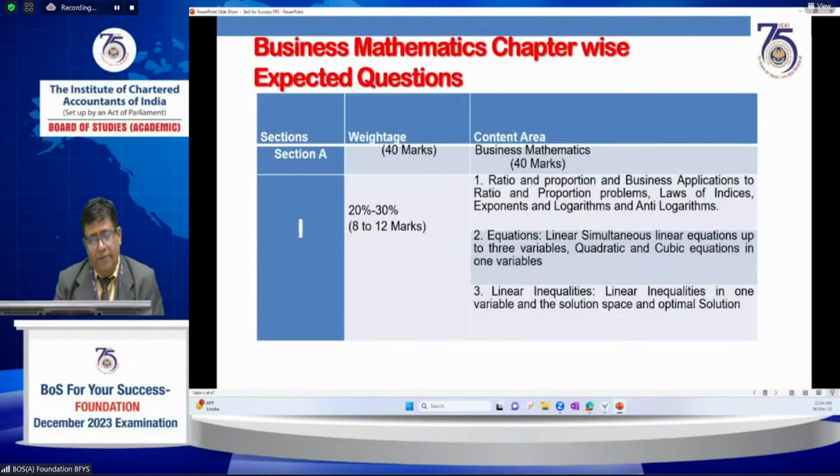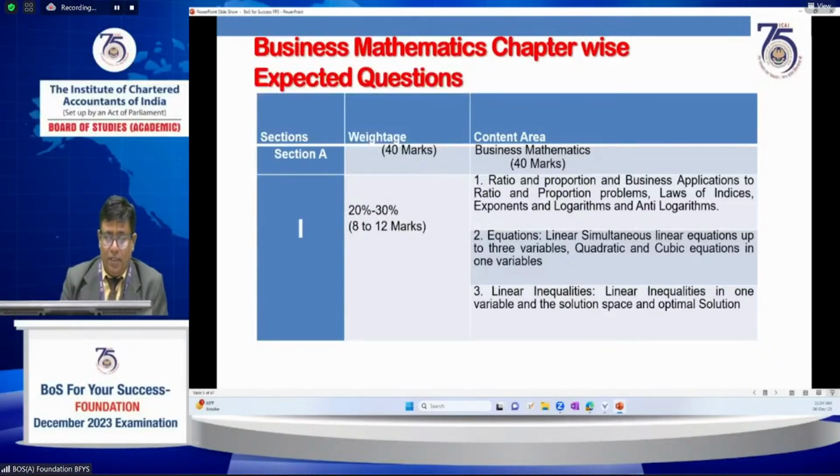Now coming to the weightage scenario, the allotted weightage for each topic is to be followed. The first, Section A, is Business Mathematics, 40 marks: ratio and proportions, logarithms and anti-logarithms and indices, equations, linear and quadratic up to 3 variables, cubic equations in one variable, linear inequalities in one variable, and the solution space and optimal solution.